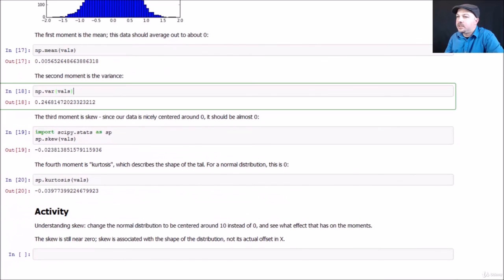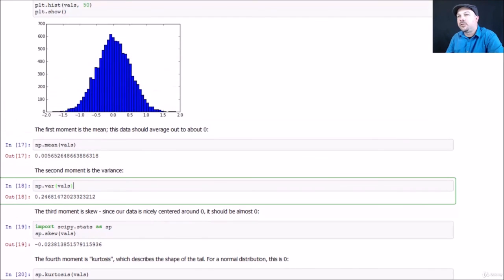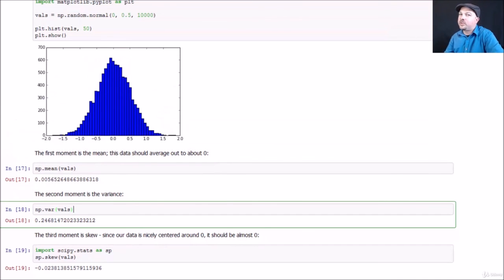If you want to play around with it, go ahead and try to modify the distribution. Make it centered around something besides 0 and see if that actually changes anything. Should it? Well, it really shouldn't, because these are all measures of the shape of the distribution, and it doesn't really say a whole lot about where that distribution is exactly. That's what the moments are all about. So go ahead and play around with that. Try different center values, try different standard deviation values, and see what effect it has on these values. Of course, you'd expect things like the mean to change because you're changing the mean value, but variance, skew, maybe not. Play around, find out. All right, that's moments.